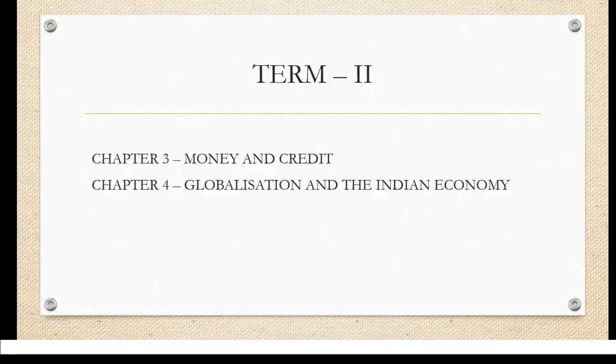the second term syllabus is chapter 3rd money and credit and chapter 4th globalization and the Indian economy. These are the 5 chapters which are going to be in your final exams collectively. Fifth chapter is only for your portfolio project or your periodical test, which we are going to take after your lockdown is going to complete and the school is going to reopen.